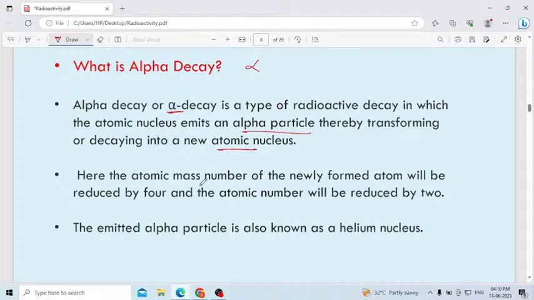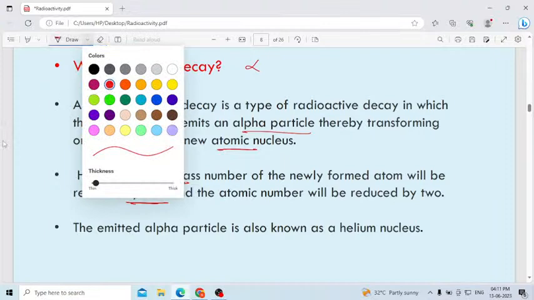Here the atomic mass number of the newly formed atom will be reduced by 4. Very important one. Normally helium. We will get the daughter, otherwise the new product, a new stable nucleus, it will be a stable atom. It will be helium. Then the atomic mass number, I will show with the next. Next I included the diagram, don't worry.